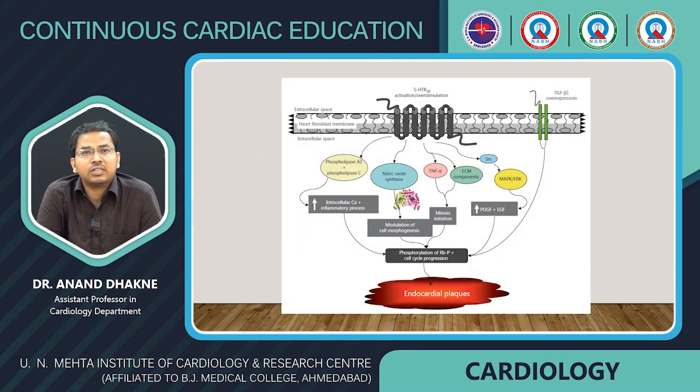We can see in the picture 5-hydroxytryptamine acting on 5-HT2B receptors, which ultimately leads to increased intracellular calcium levels, inflammatory process, mitosis, infiltration, and increased levels of platelet-derived growth factors, which ultimately leads to the endocardial plaques.